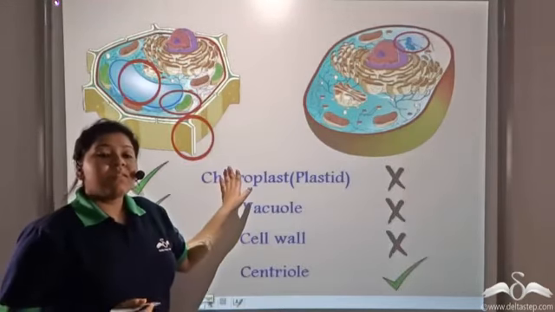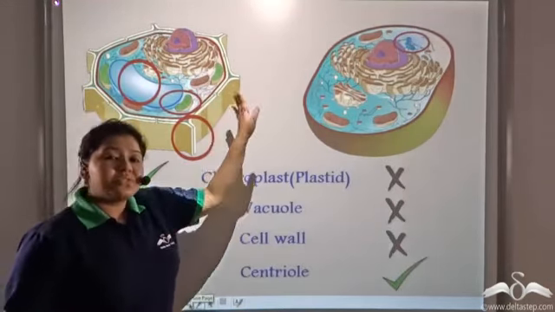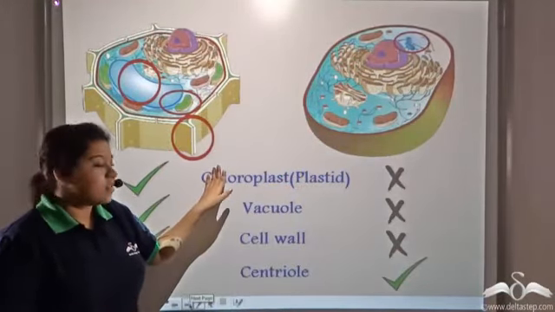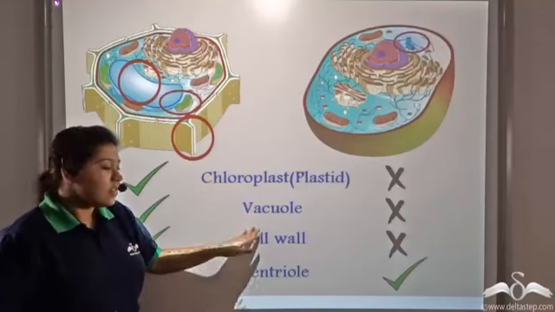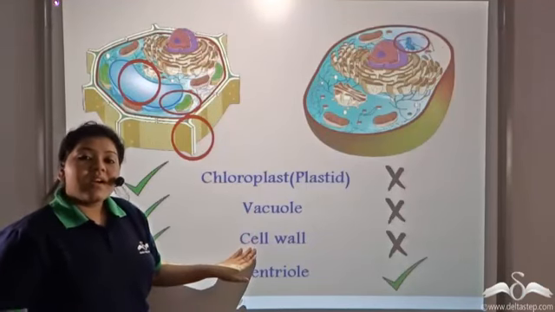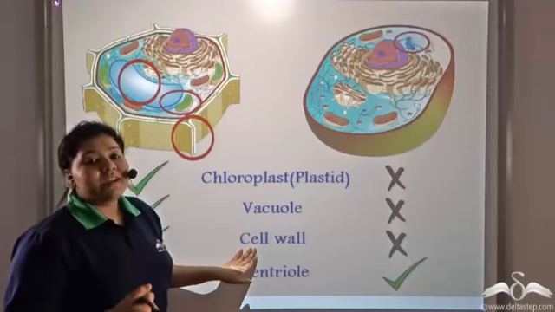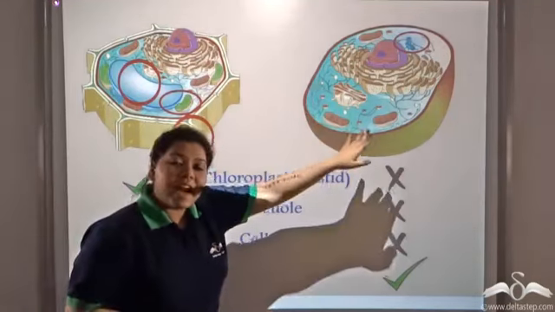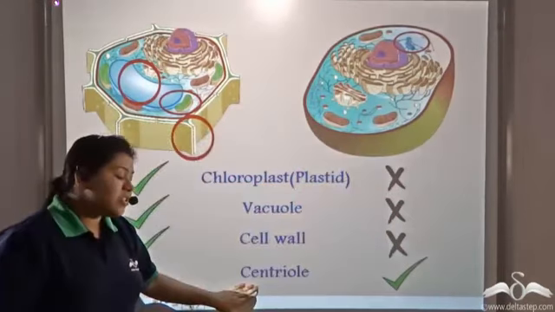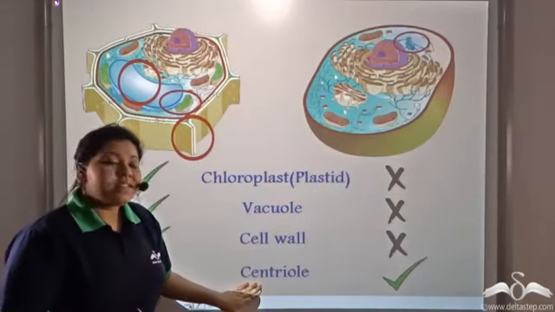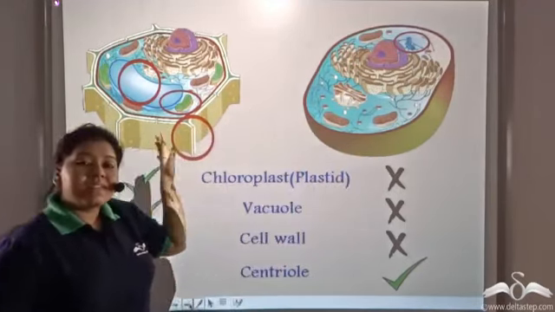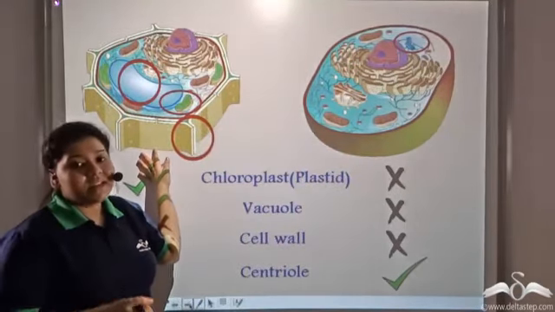So we learned about the differences between these two cells: the chloroplasts or the plastids, the vacuoles, the cell walls are the structures that are present only in the plant cell. They are absent in the animal cell. But the centrioles are organelles that are present in the animal cell. A plant cell lacks the centrioles.